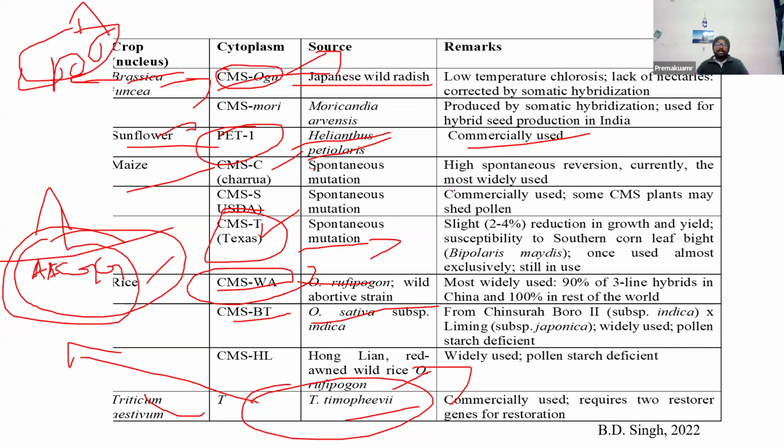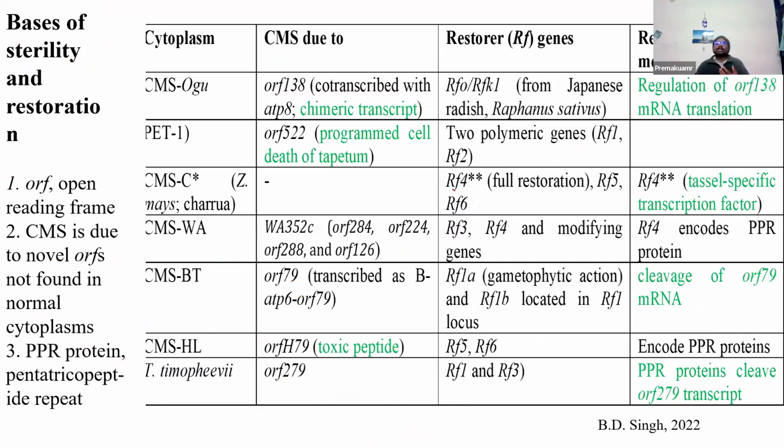In pearl millet and maize, it's a common thing. Pearl millet is majorly used in India, and another crop is sorghum. They maintain A lines and R lines in several backgrounds, so they are already developed. They just keep on testing different A lines and R lines, A line, B line. If they get the best combination, then directly they release it. It's like a regular breeding program. In pearl millet and sorghum, it's a regular program. They are continuously doing the same thing, and they have developed these R lines and A lines in several backgrounds.